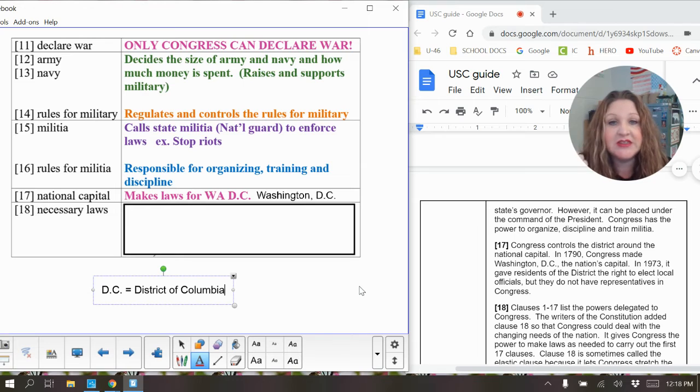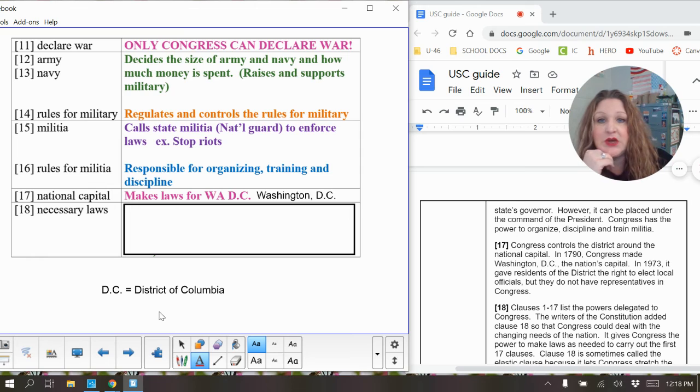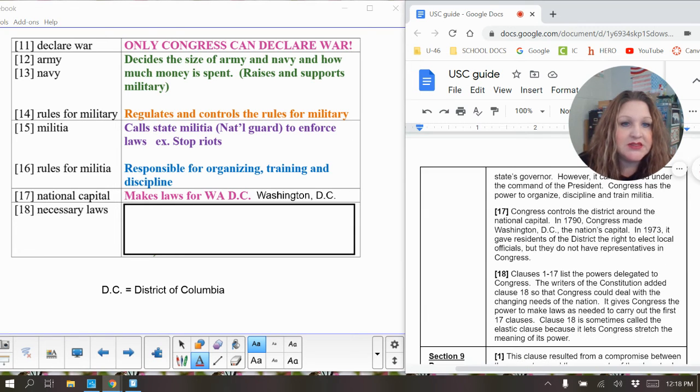This is where the president lives in Washington, D.C. This is where our Capitol building is, where Congress meets. This is where the Supreme Court meets for our country. So this is our nation's capital, Washington, D.C. And then we have necessary laws. And this is clause 18.